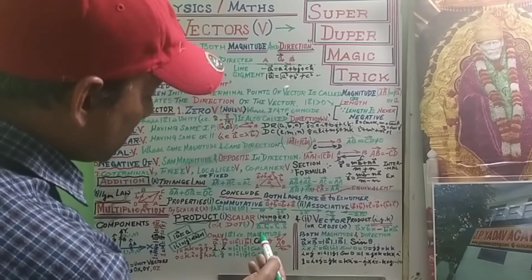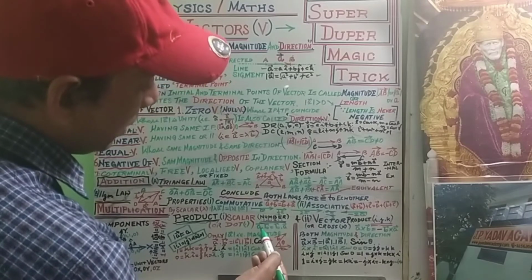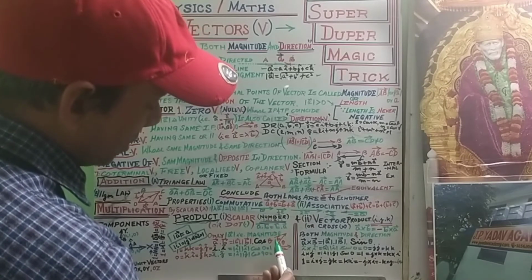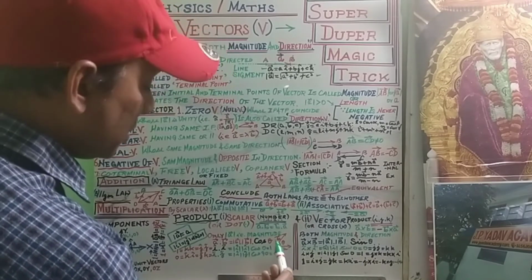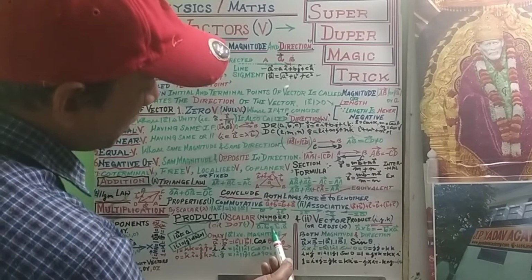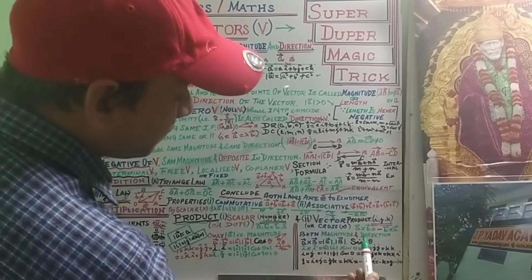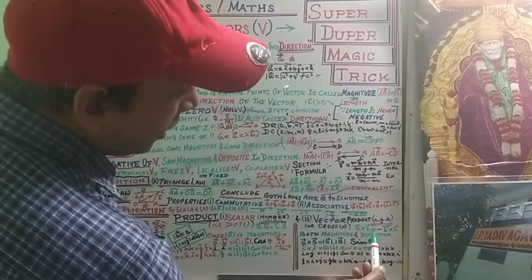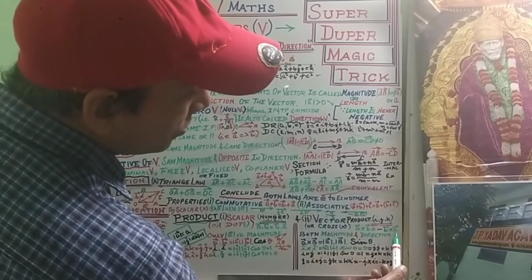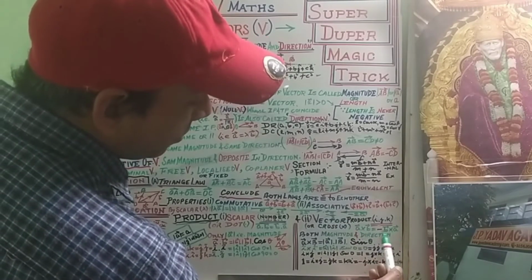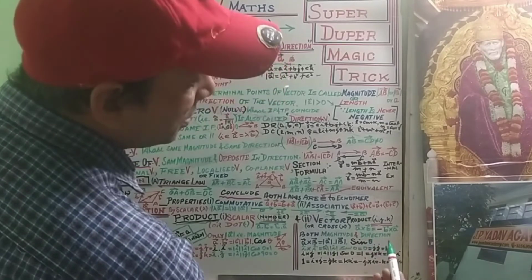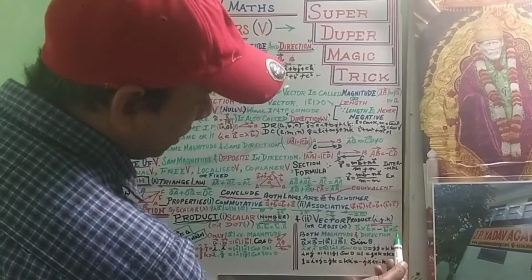Now the dot product is represented by vector a dot b, where the angle between both is theta. In the case of the vector product, a cross b is not equal to b cross a; rather a cross b is minus b cross a.